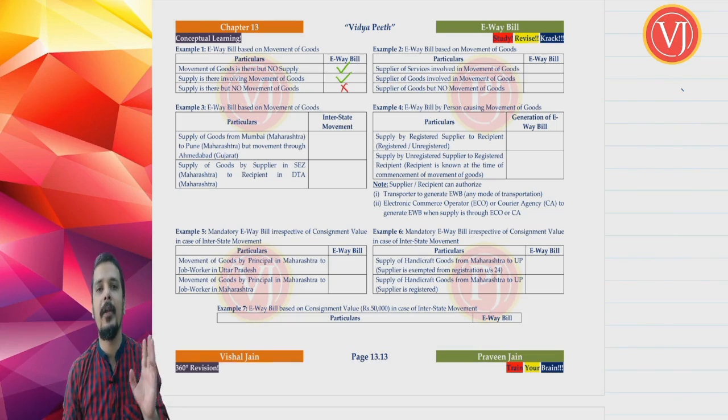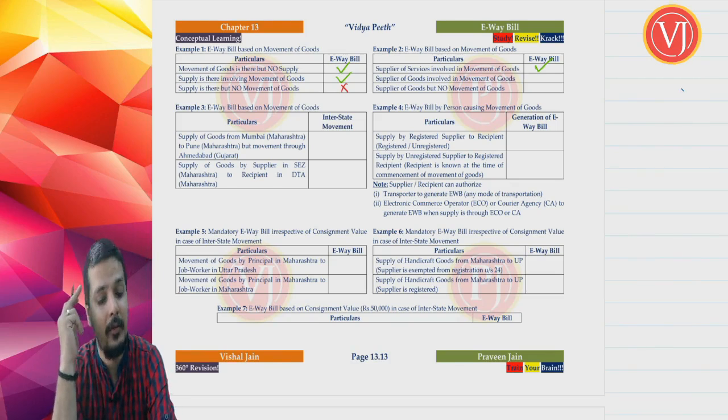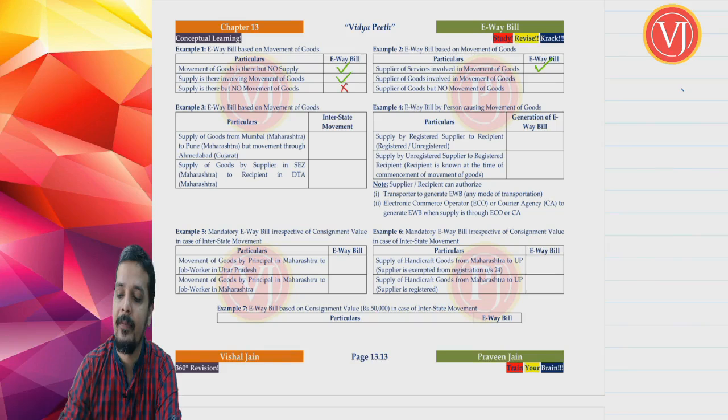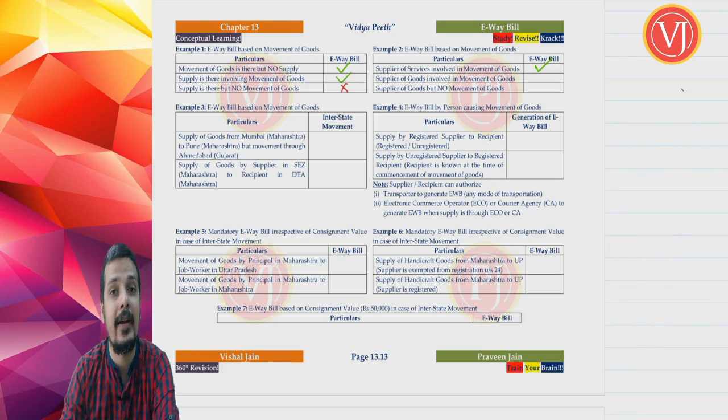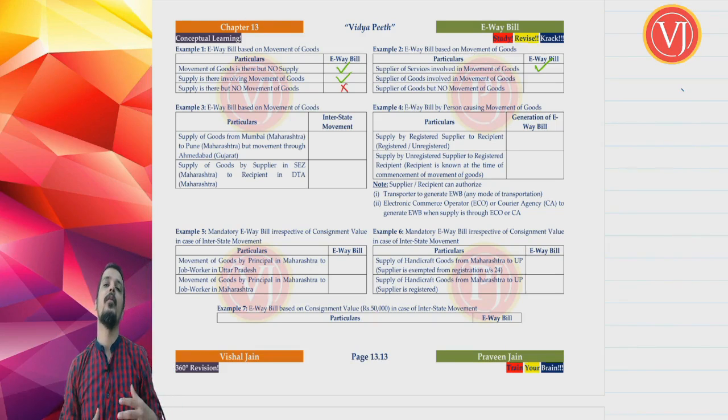Now, forget about whether it's supplier of goods or supplier of services. Whether there is movement of goods, yes, then whether e-way bill is required. Very much. So, this is very, very important. Just to give a bouncer, the institute will tell that no, you're talking about a supplier of service, say event management service or outdoor catering service or construction service, where that supplier of service is moving the goods from his place to the location where the work is to be done or where the service is to be provided.